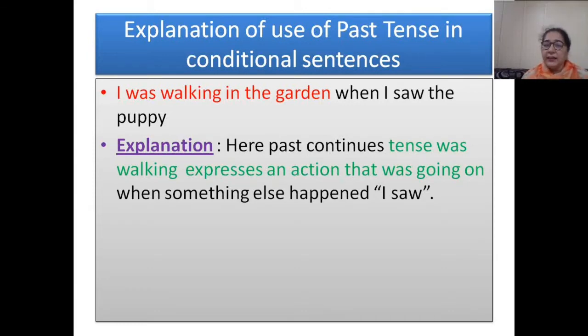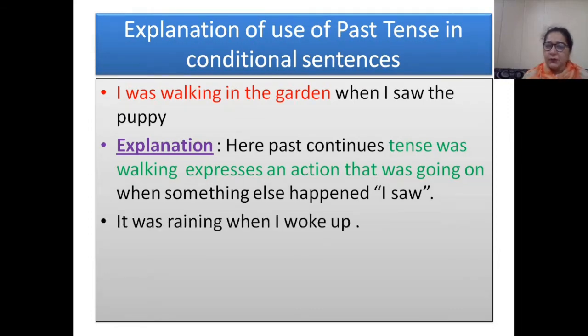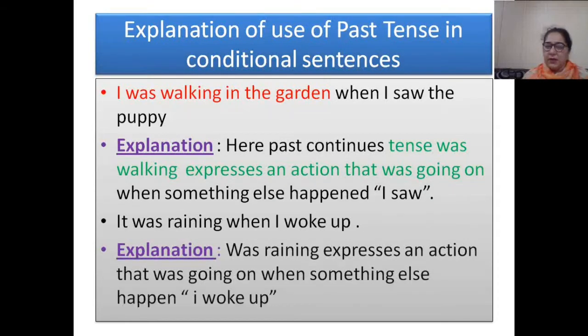I was walking in the garden means there was some action going on, when I saw the puppy, in this part I am explaining something has happened, right? Now I am going to explain with one more example. It was raining when I woke up. Was raining means an action was going on, and when I woke up it means something else had happened, right?